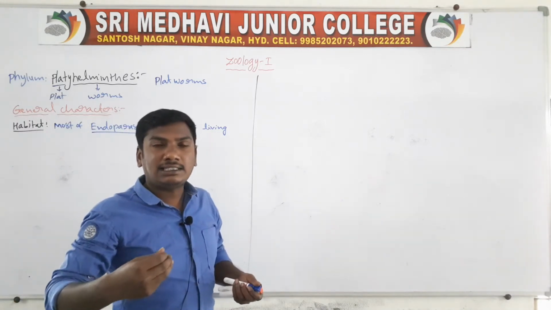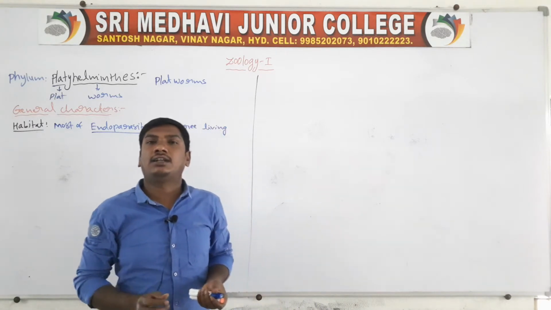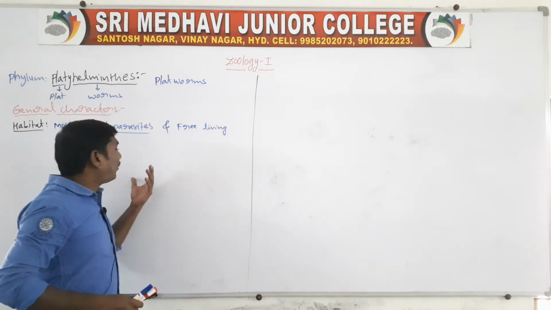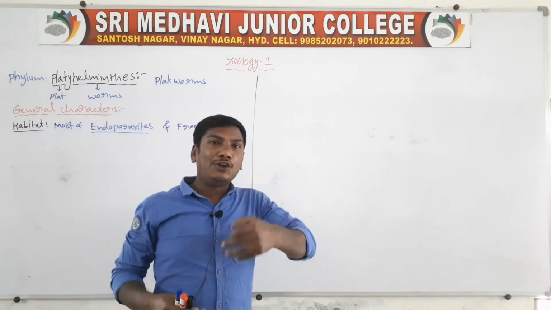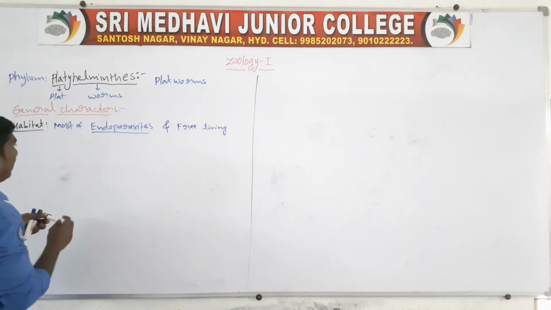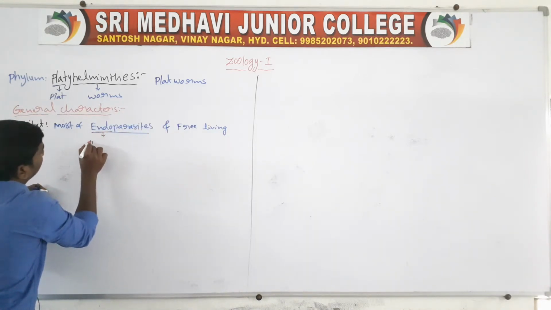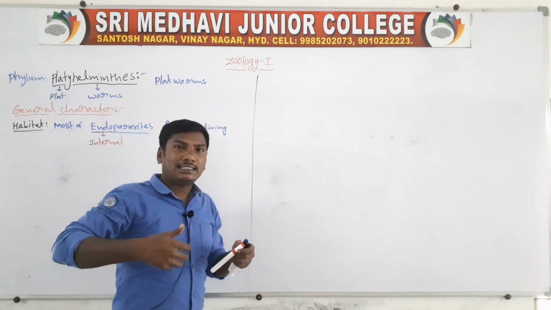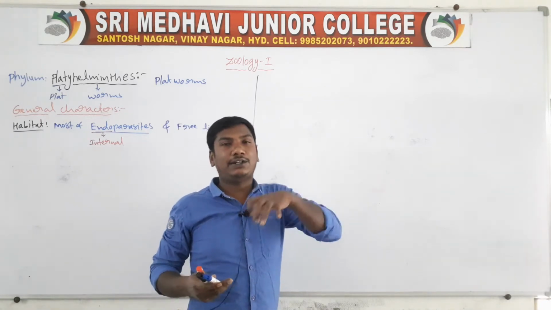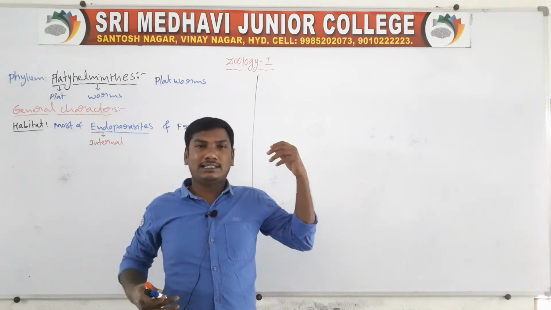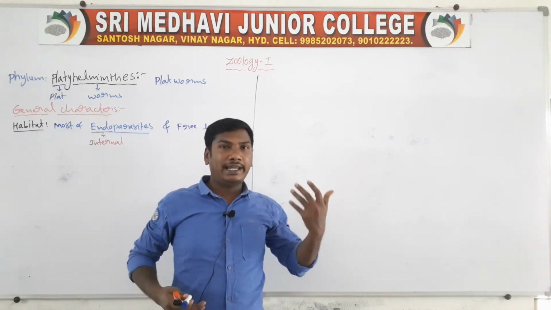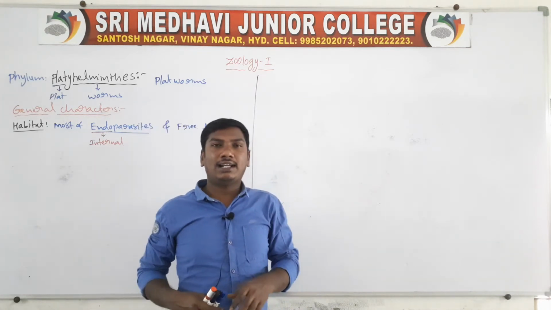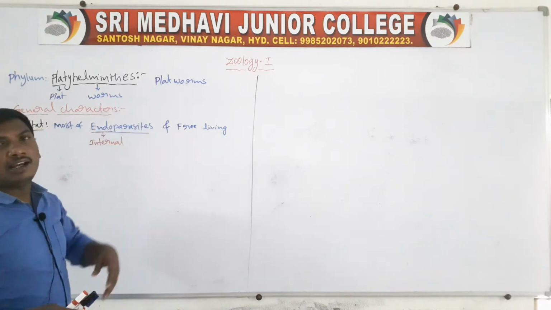Parasite means one animal depending on another animal, so they are called parasites. Endo means internal, so endoparasites are parasites living inside the body. Ecto means outside the body, so ectoparasites live outside the body. Some are free living.